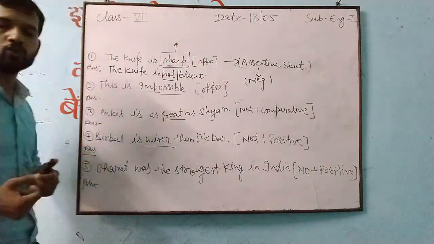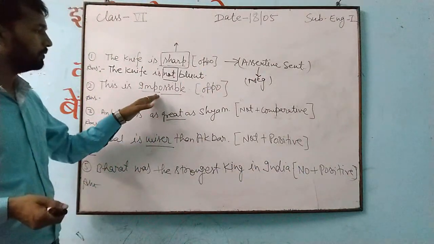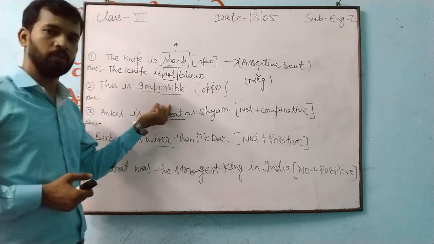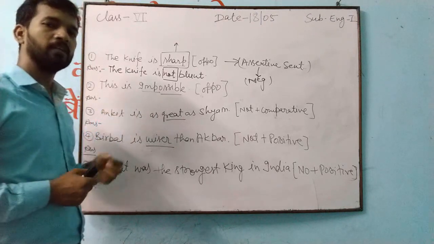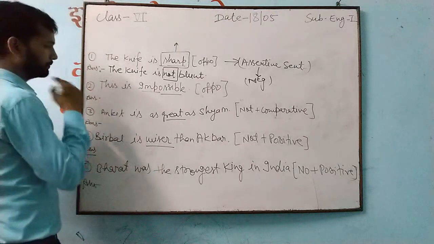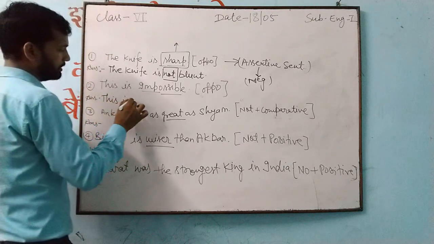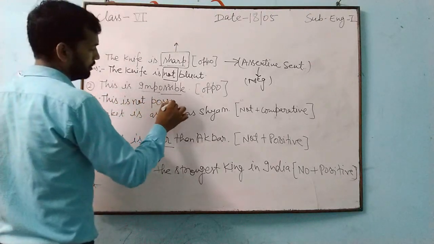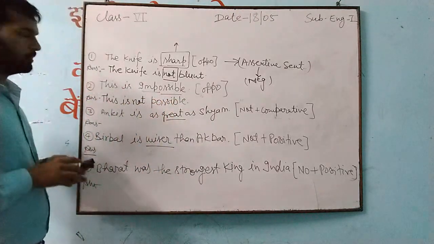Impossible changes into possible. The opposite of impossible will be what? Possible. So in place of this what will we write? Possible. And after it what will we place? Negation. So this will be: this is not possible.